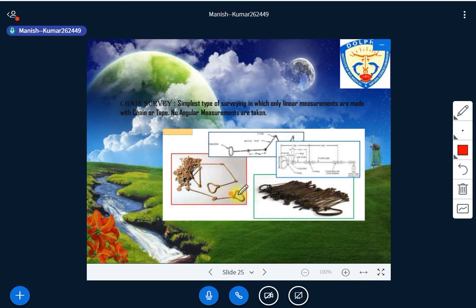So first, chain survey. Just look here, this is one kind of chain, right? The purpose of chain survey is just to take linear measurements. We can't take any angular measurement from that, because it is similar to a measuring tape, isn't it? It is made of metal, while a tape is either cloth or something similar, with certain scientific calibration that I'll explain later. Fine, and we'll just get the linear measurement.